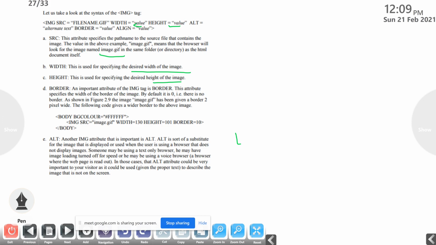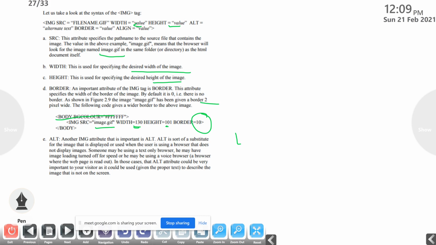Then I will show you figure 2.9. In this image, image.gif has been given a border size of 2 pixels. The following code gives a wider border to the above image. For example, body BG color, then IMG SRC equal to image.gif, width equal to 130, height equal to 100, then border equal to 10. It will give a thick border.